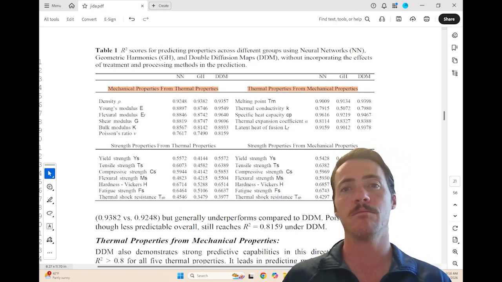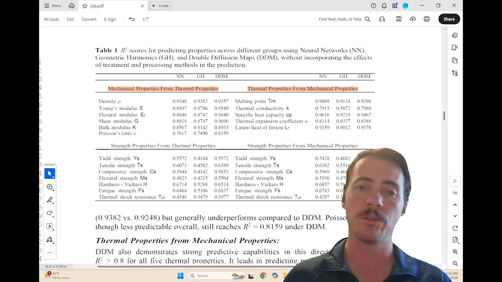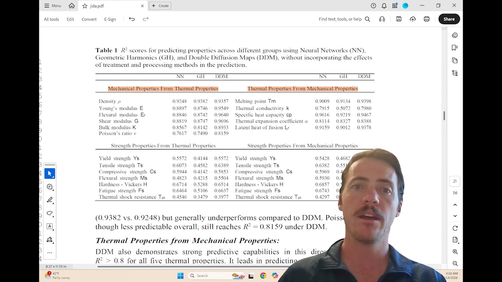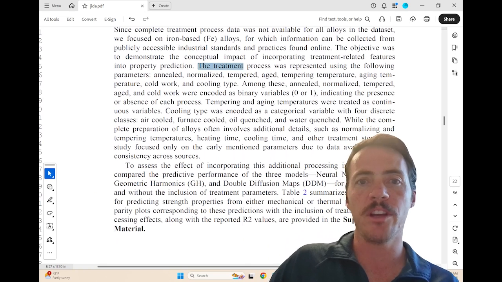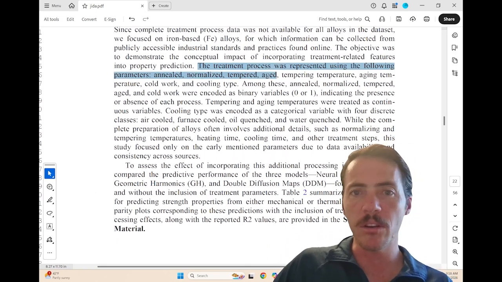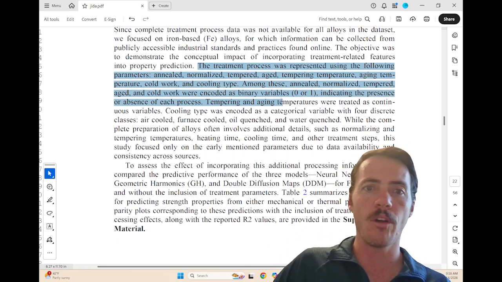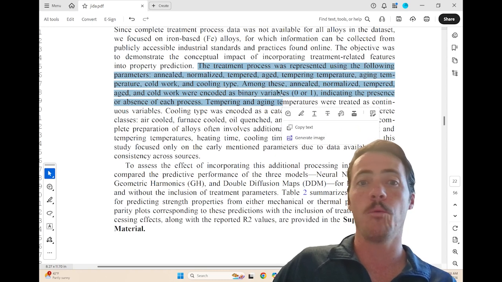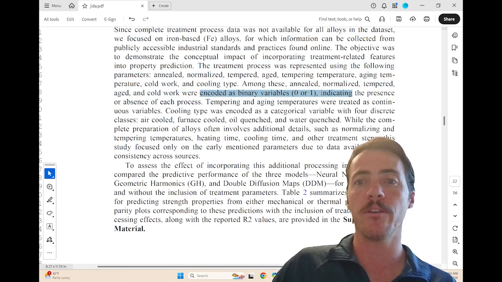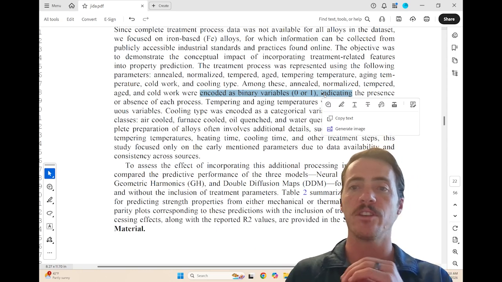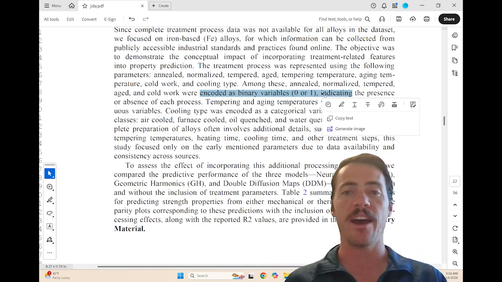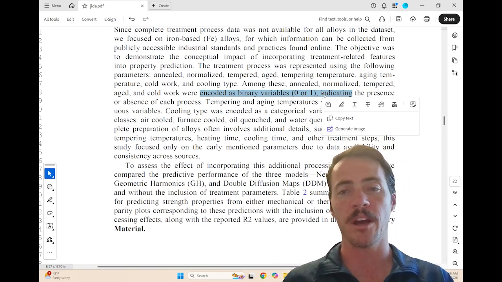Now, the next question is, well, okay, can we make it better if we were to include some of the processing information? Not the microstructure, but the processing information. So the type of information here is like the heat treatment, whether it was annealed or normalized or tempered, right? All these different things. They actually just did a one-hot encoding, right? They did a binary encoding of whether or not that action took place in terms of a processing condition. And just by doing that, look at how much we see the improvement happen here.